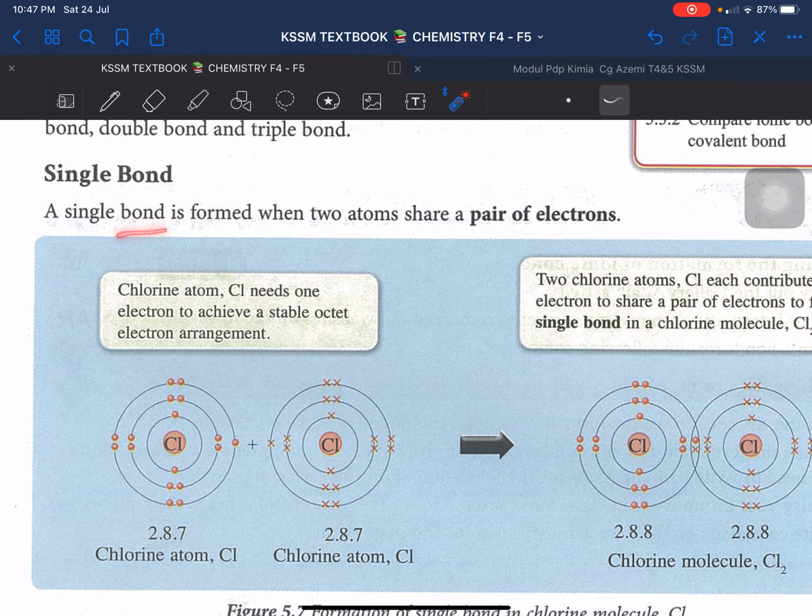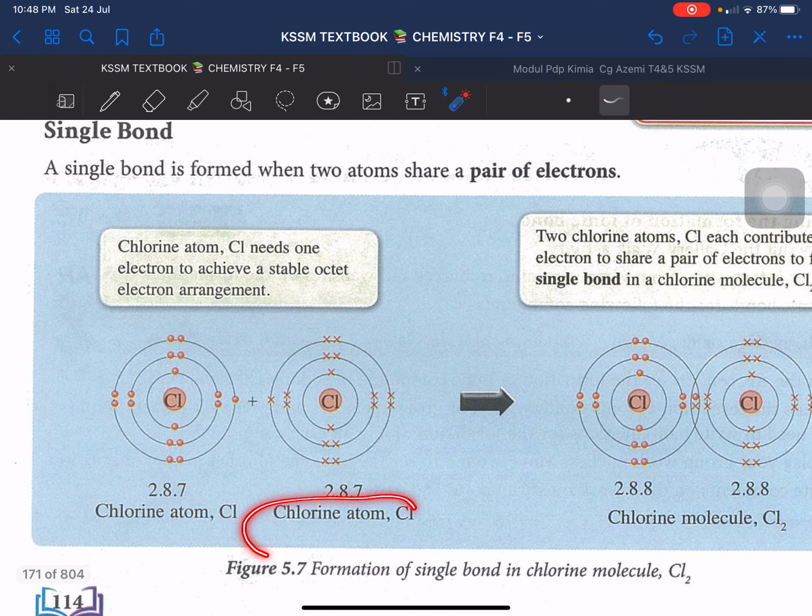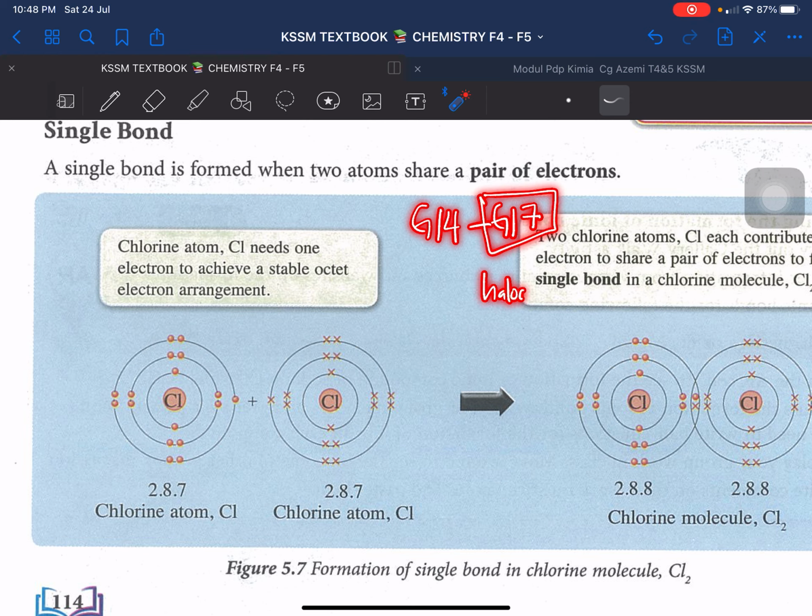So what is single bond? Single bond is formed when 2 atoms share a pair of electron. Contoh yang paling senang adalah chlorine. Chlorine is from group 17 kan. So like I said just now, in covalent bond we are going to focus on elements from group 14 until group 17 only. So group 17 are halogens. One of the example is chlorine.